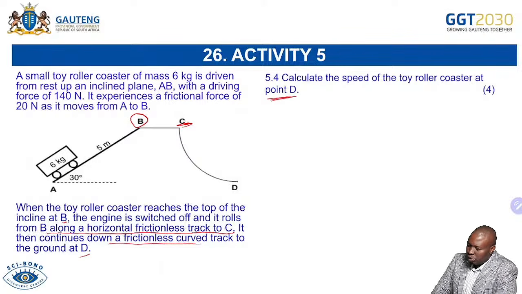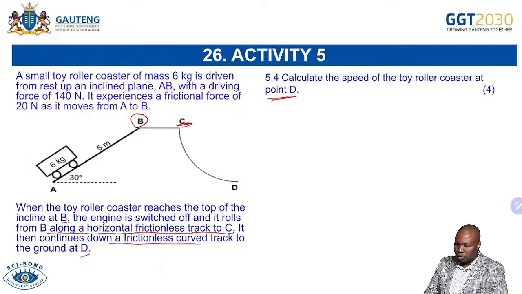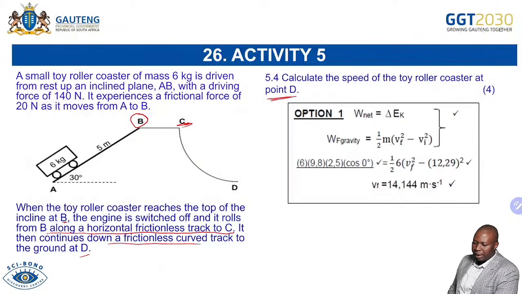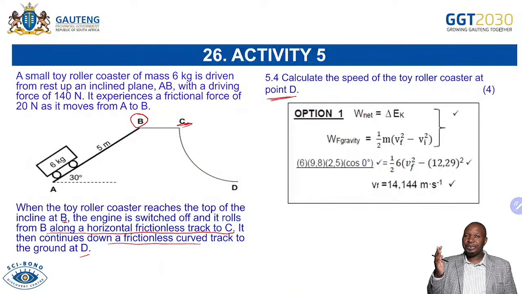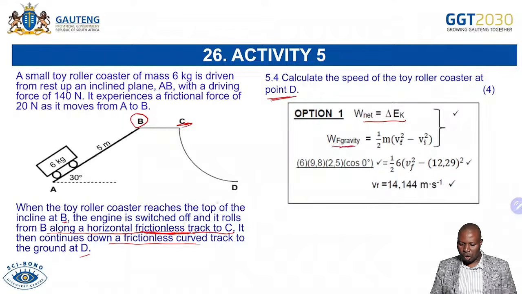Very much important. I like this question because at least it has those two principles that we can apply there. So you can use all the options. You can use your work done equals change in kinetic energy. Remember, immediately when we say frictionless, we're talking about conservative force. So definitely the only force is the force of gravity. So the work is done by the force of gravity, which is your work net, and then change in kinetic energy. And then you just substitute your work as mgh cos theta. And you got your h there.